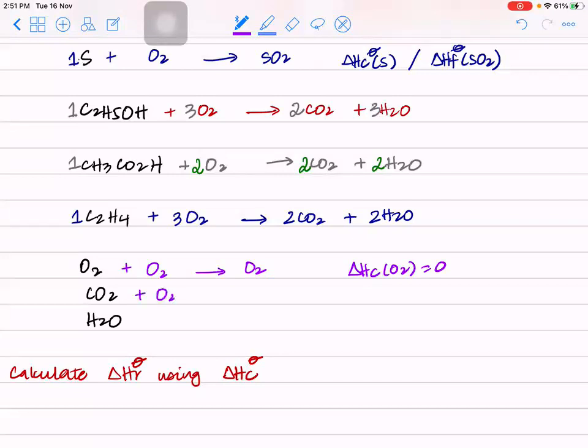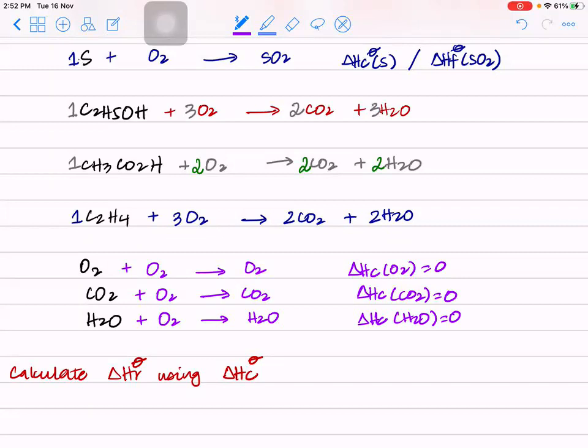Likewise, carbon dioxide burning in oxygen will just give you more carbon dioxide. Will there be any change? No. Therefore, combustion of carbon dioxide would also be what? 0. Water burning in oxygen will just give you more H2O. So this would be what? Also 0. So just like elements in their elemental form had 0 formation, these guys have 0 combustion, right?